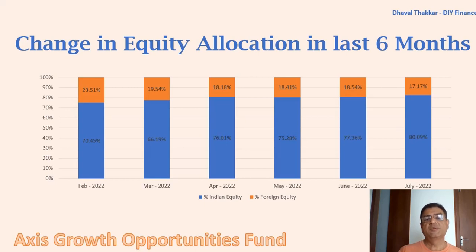Equity mutual fund investments are long-term investments, and checking the fund performance too often is not needed. Ideally, one should review the performance twice in a year or maximum 3 times in a year.